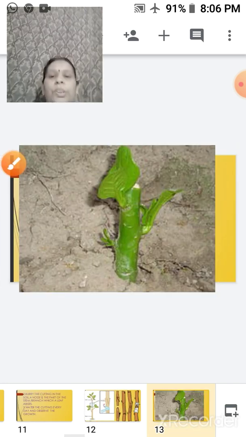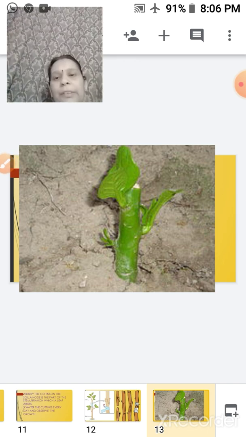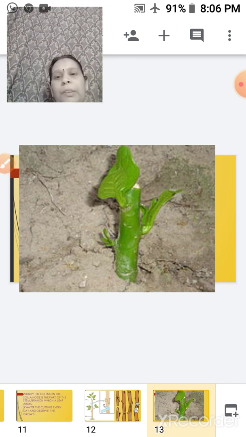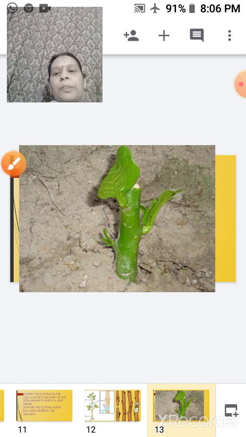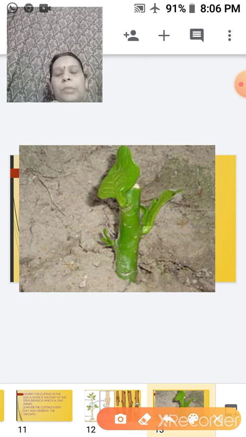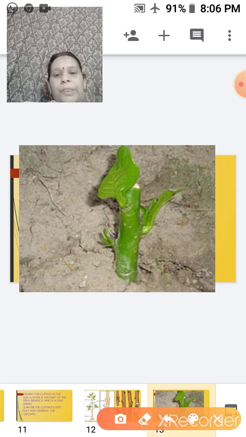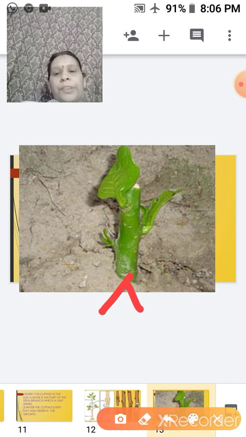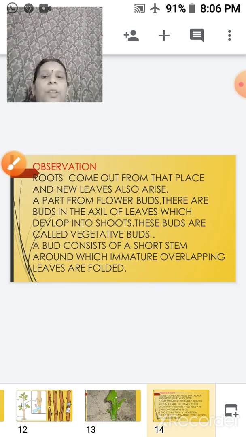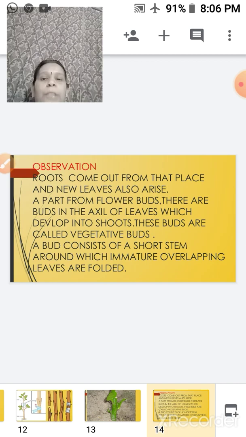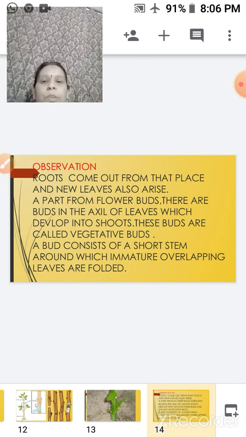Here you can see in the cutting method, we have just put the plant within the soil. So what is happening now? Here you can see the plant that is taken up is cut, and now it is put into the soil. So roots have emerged out and this will grow within the soil. What happens now? Roots come out from that place and the new leaves also arise.